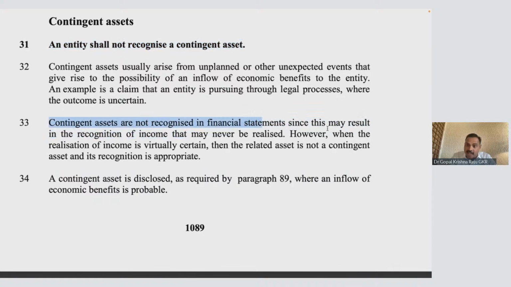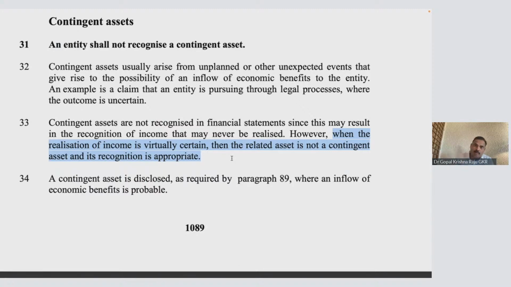Contingent assets are not recognized. However, when the realization of income is virtually certain because of the guarantee, because of certain agreements which have been confirmed by a third party or by the counterparty, then the related asset is not contingent and the recognition is appropriate. Then you have to recognize that asset and that revenue. So for example, will I get a compensation? The compensation is in court. No, whether the court is going to give the verdict or not, there is an agreement between both of us and there is a guarantee given.